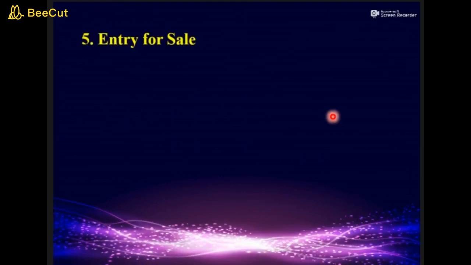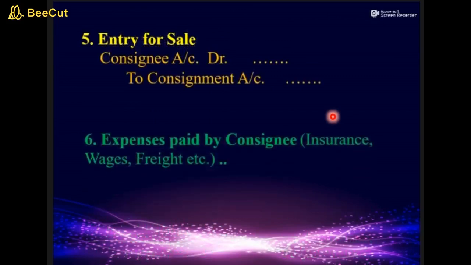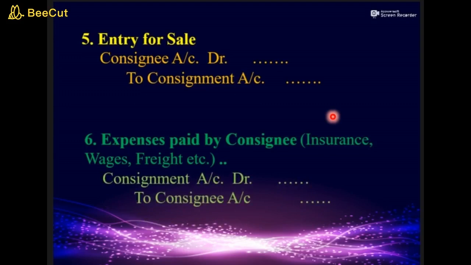The next transaction is for booking of sale. For that, the entry will be consignee account debit to consignment account. Now the next transaction, when expenses are paid by consignee. Here you have to understand that whatever expenses consignee incurs for the purpose of consignment, consignor has to book the amount for the same. Consignee will pay the amount and he will recover the amount from consignor.